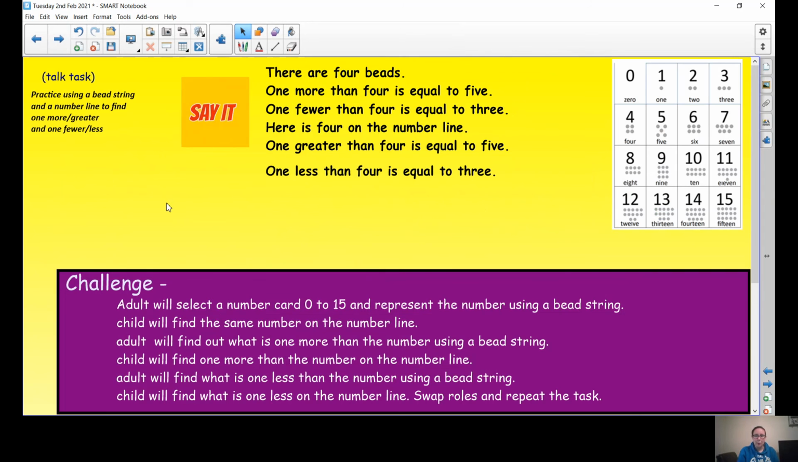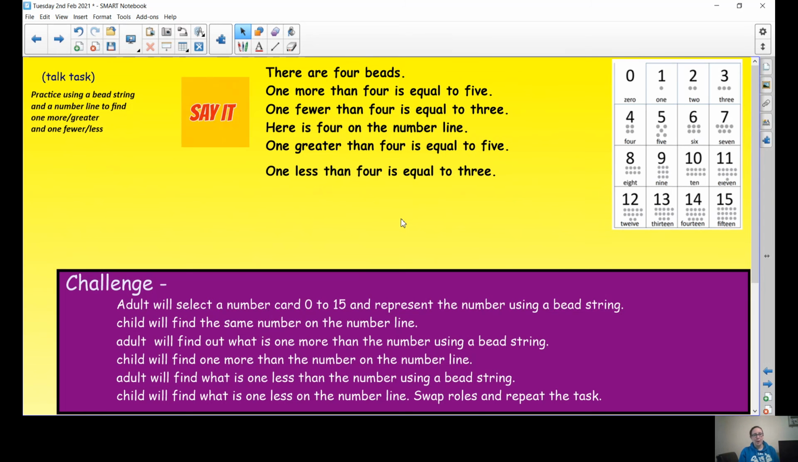Now, here we go. You're going to have a go at this at home. So there are 4 beads. This is what we're going to say. This is our sentence. There are 4 beads. One more than 4 is equal to 5. One fewer than 4 is equal to 3. So we're going to show here is 4 on the number line. One greater than 4 is equal to 5. Or one less than 4 is equal to 3.